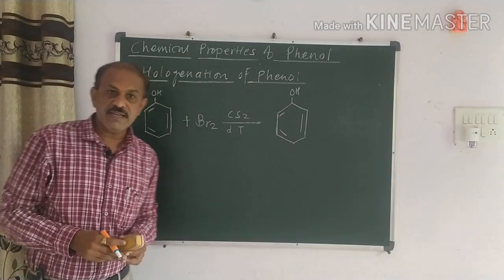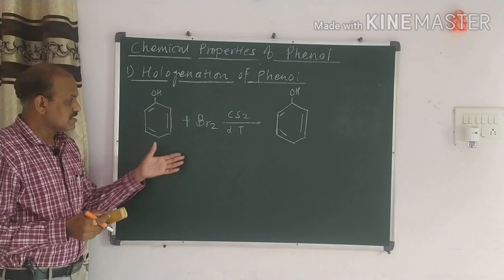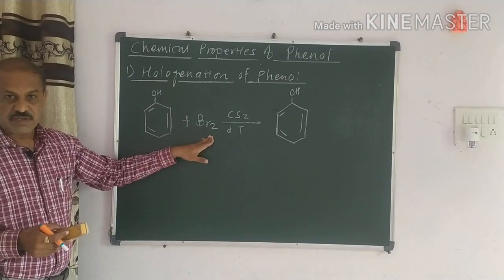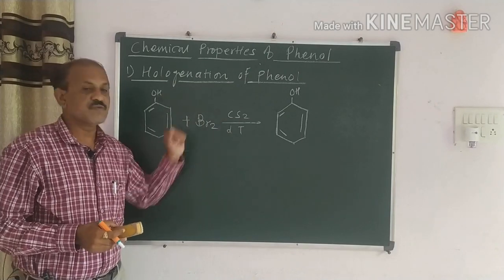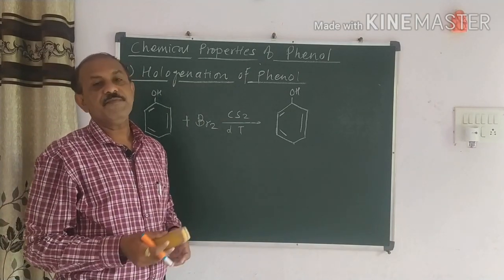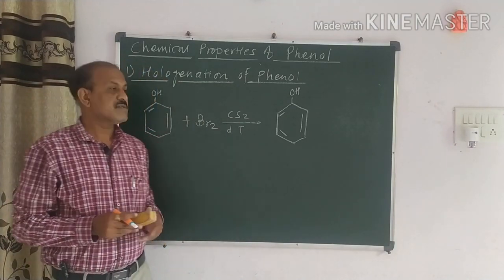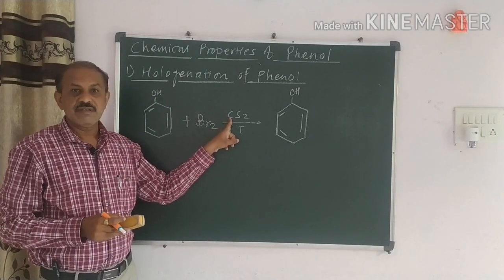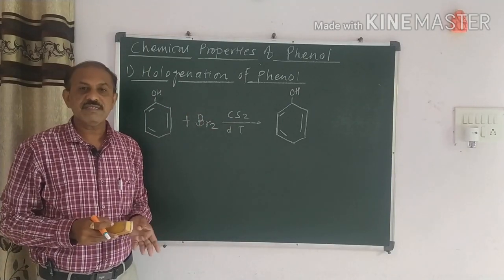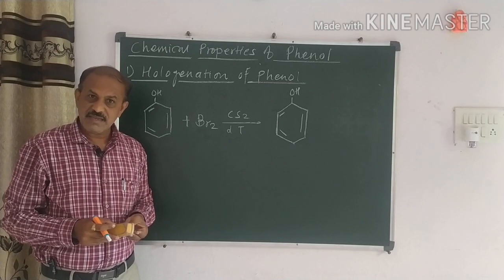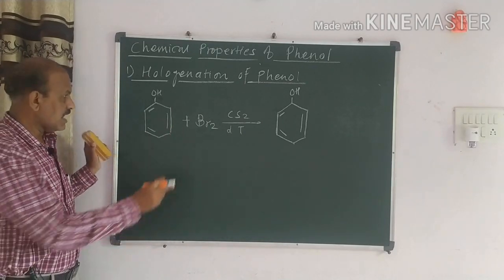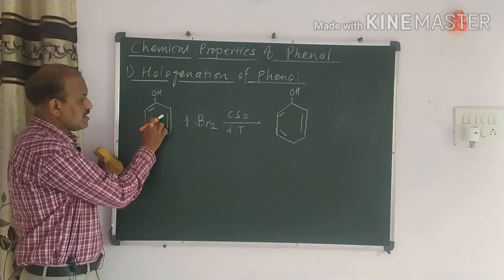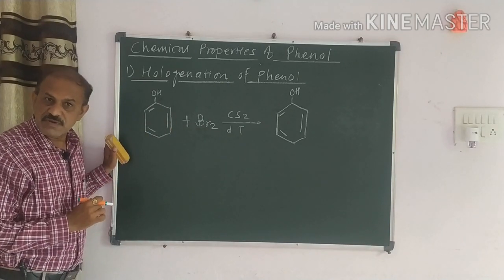The second reaction we have to take is with bromine, that is, plain bromine. For that we have to use the polar solvent CS2. Many polar solvents are present, but among them we have to take CS2. Another solvent is CCl4. So it is important.